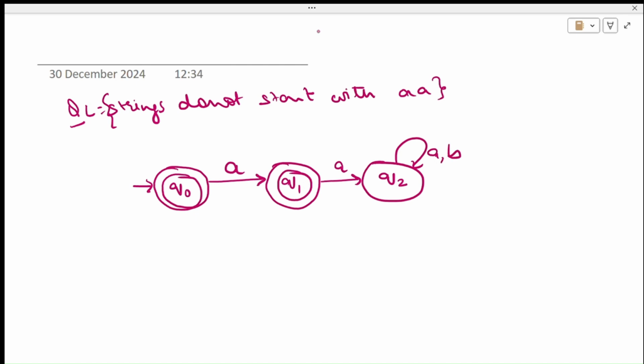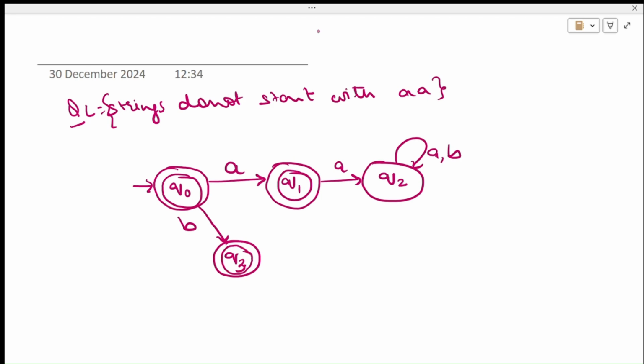If the string starts with an A, no problem, accept it. But if this A is followed by one more A, that is, the first two symbols become double A, send it to Q2. Q2 is a trap state. Complete the diagram by showing the transition of B on Q naught. When Q naught sees a B, accept this by sending it to another state, Q3.